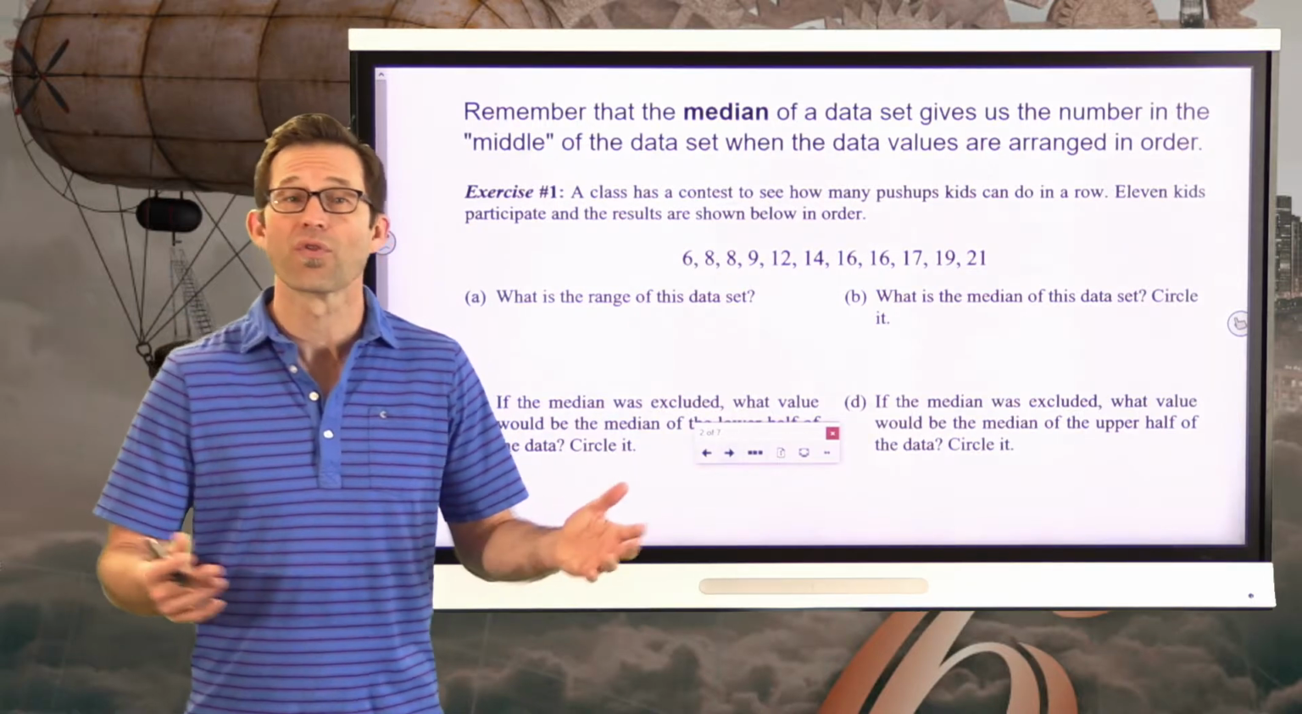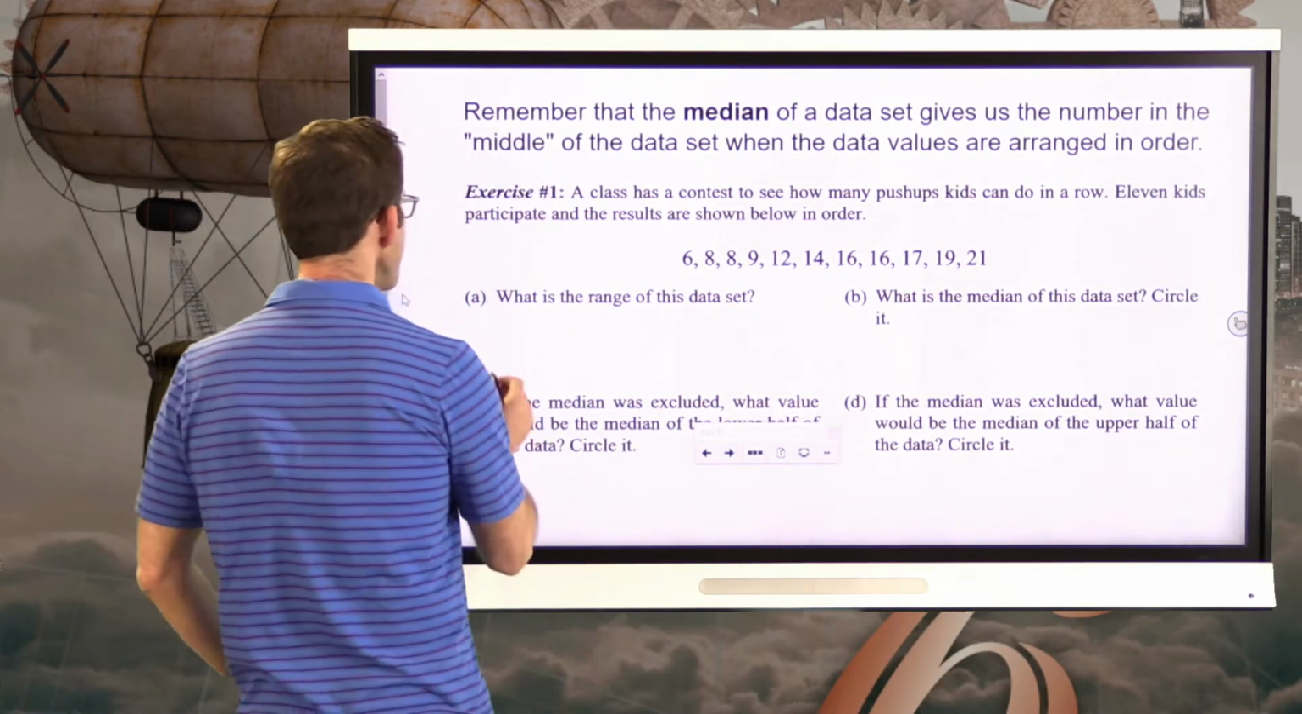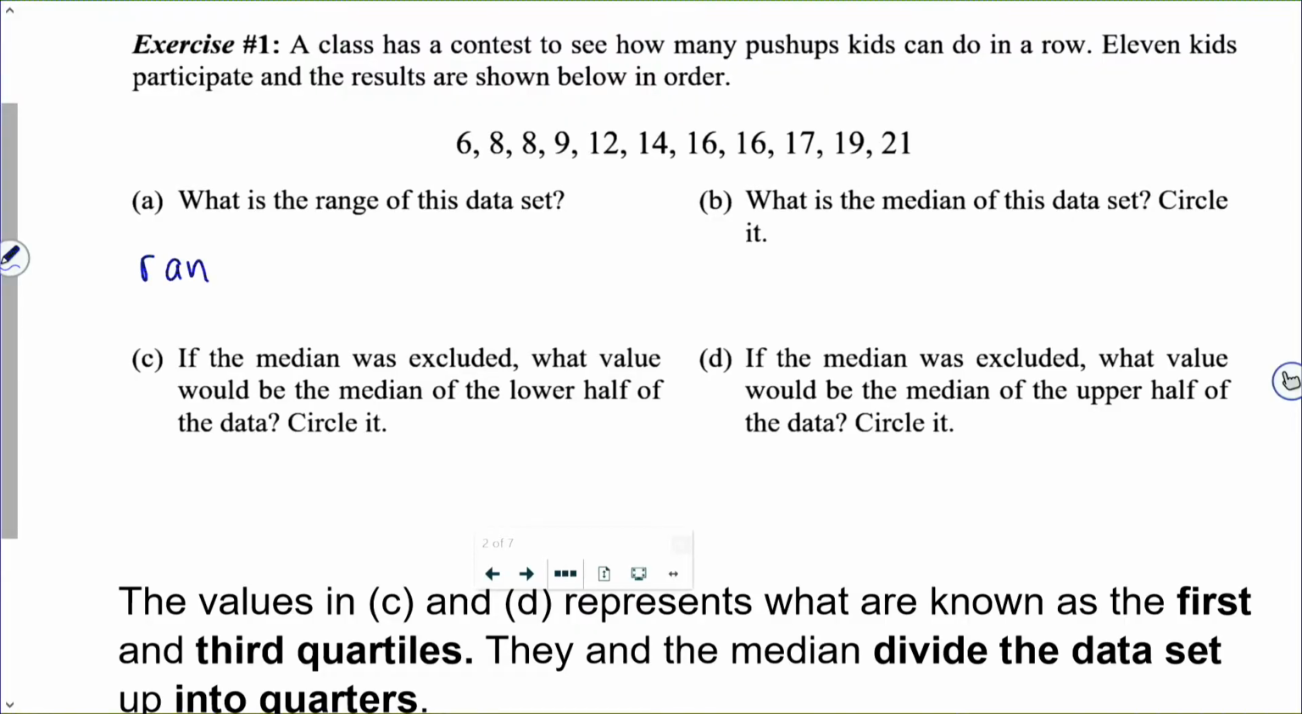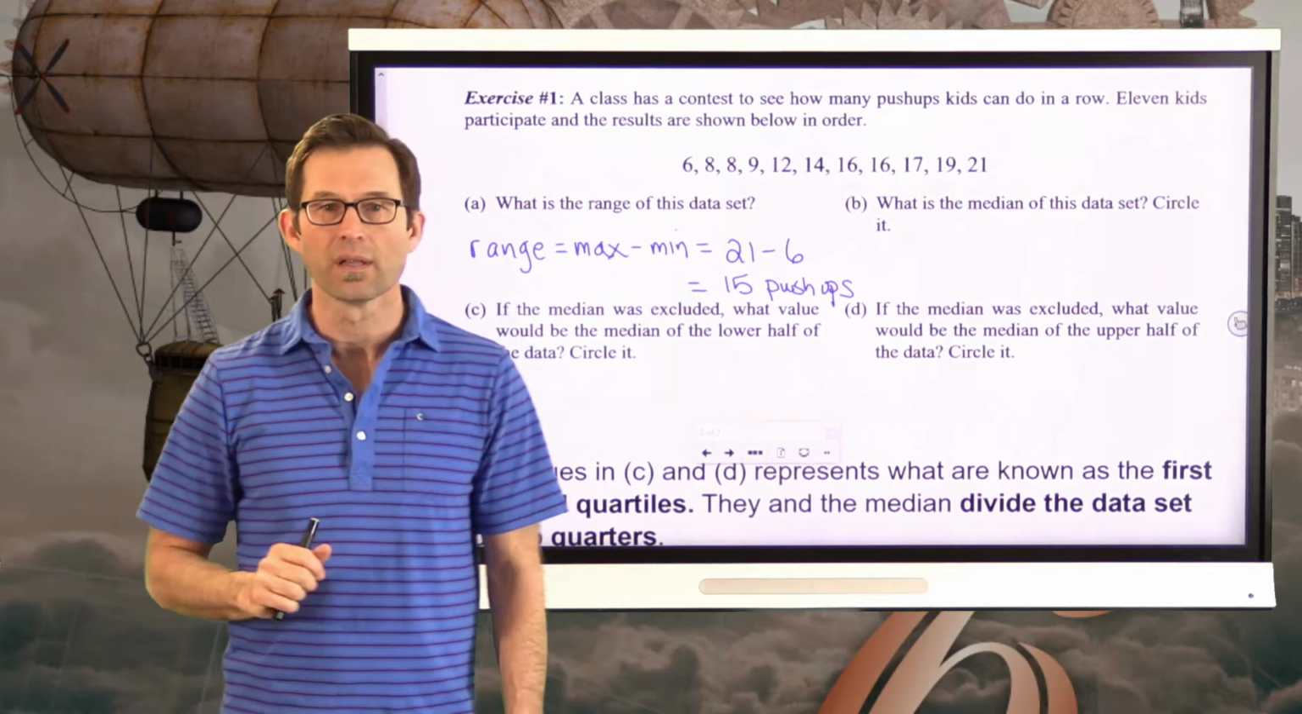All right, well, first, the range, right? The range is a measure of how spread out the data is, and it's a very simple formula. The range is equal to the maximum value minus the minimum value, which in this case is 21 push-ups minus 6 push-ups, or 15 push-ups. All right, 21 push-ups is a lot.